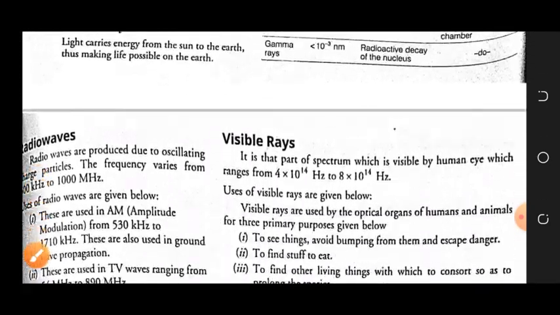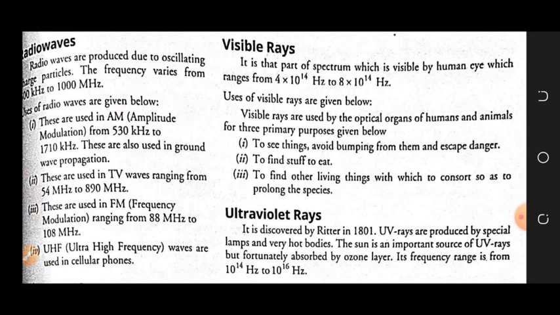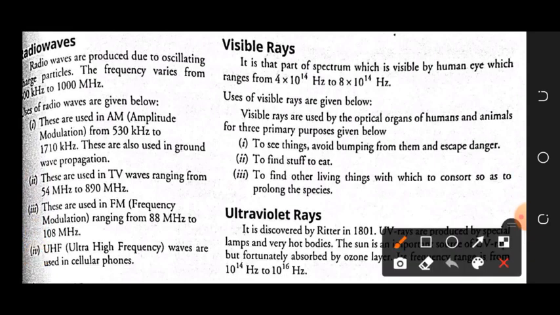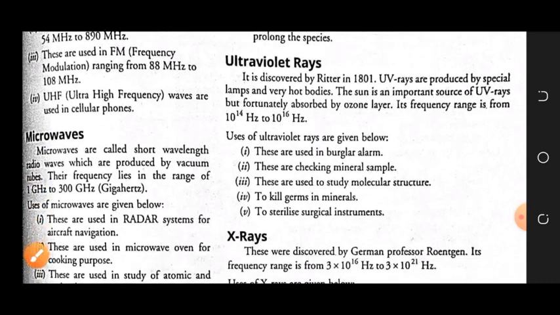Now next, the fourth type of wave, obviously, is visible light. I need not tell you the uses of visible light, because it is the only electromagnetic wave that is visible to us, so obviously we know its uses. Still, the part of the spectrum that is visible to the human eye is known as visible light, and its frequency range is this one. Uses: you can see things, find stuff, whatever we are seeing, that is visible light.